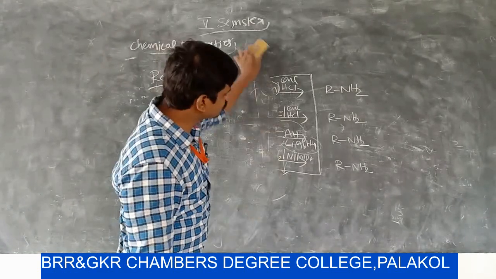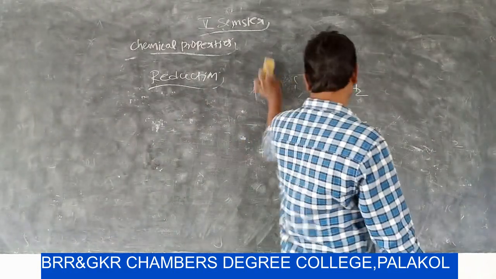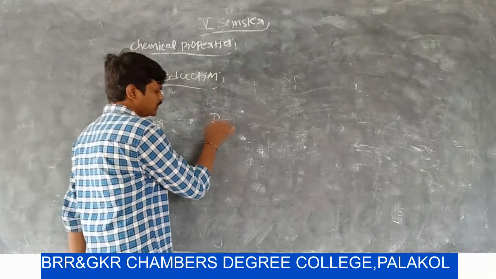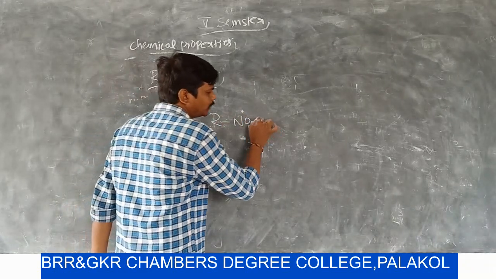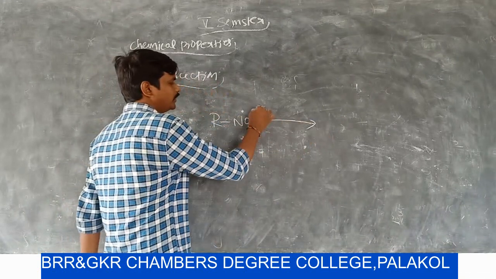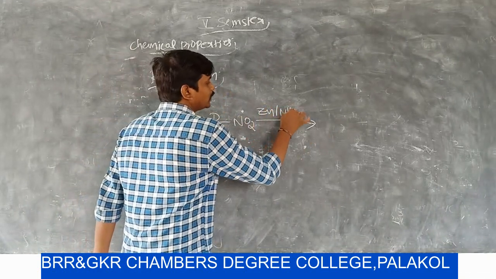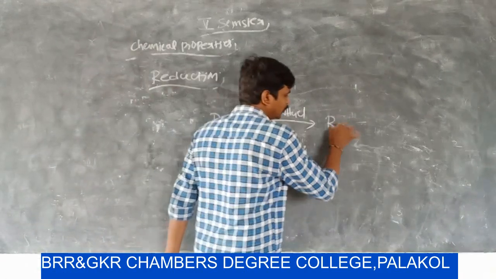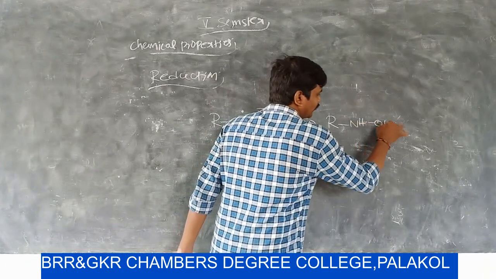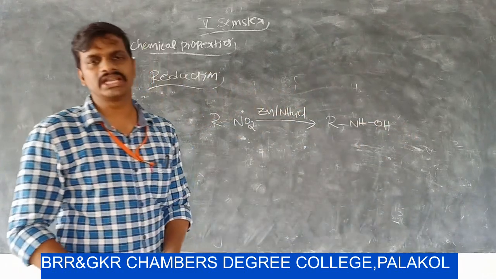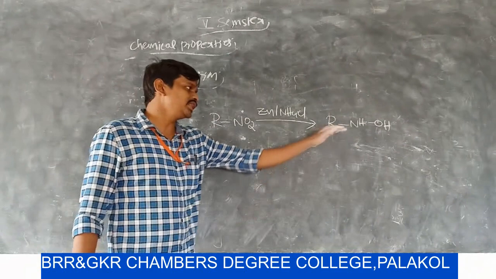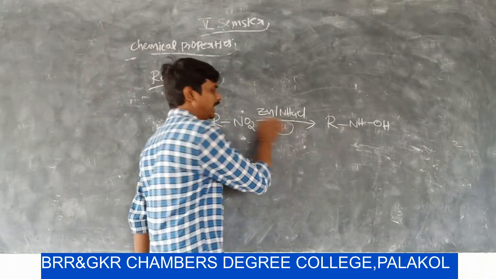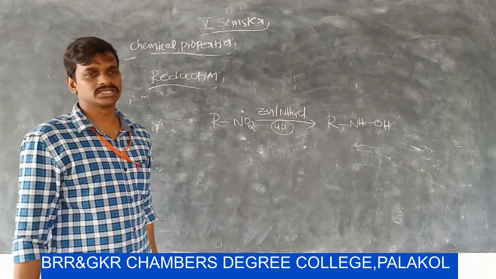The next reducing reagent is reduction of nitrohydrocarbons with zinc in neutral medium. Zinc in neutral medium. Then nitrohydrocarbons are converted into hydroxylamine. Hydroxylamine. Here 4 hydrogens are added.